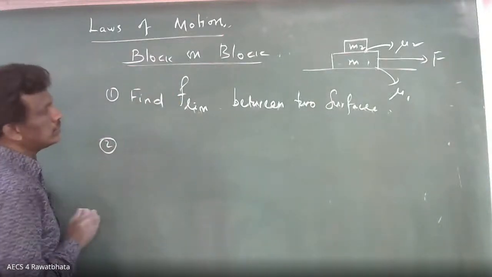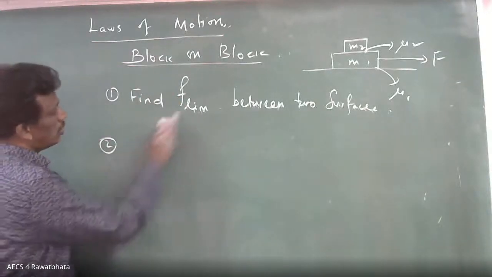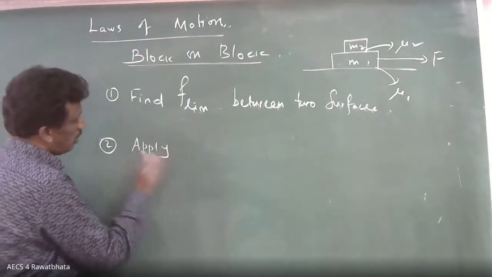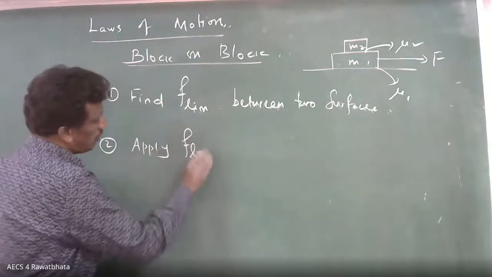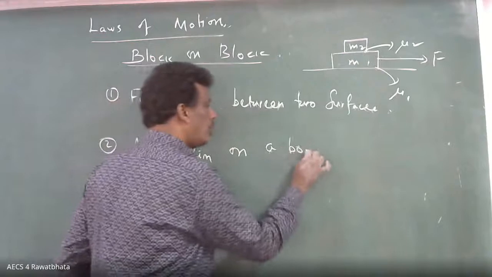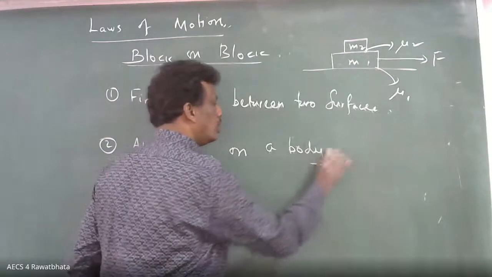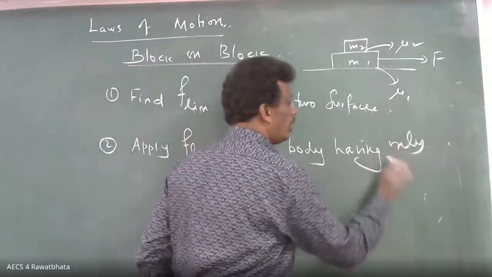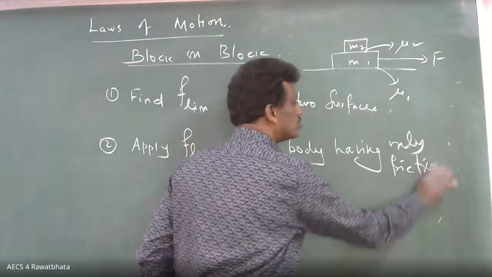Second one: apply that F limiting on a body having only frictional force.